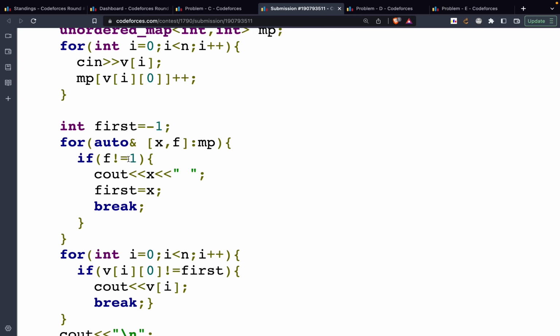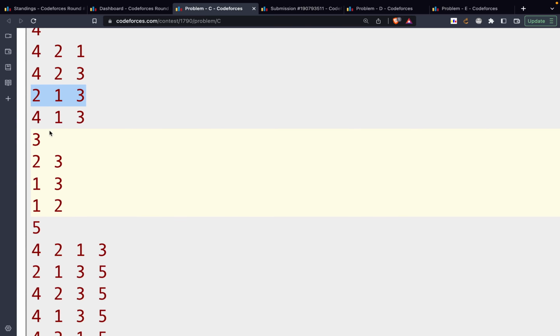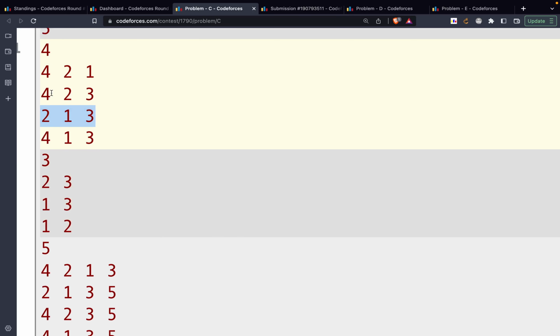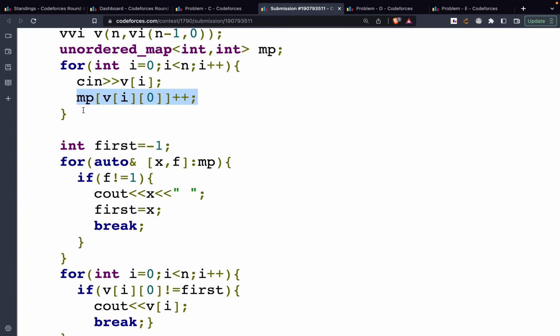Then I know that if its frequency is greater than 1, in our case we saw that for the first element its frequency would actually be n minus 1, and in one case its frequency would be 1 itself. So the digit which has a frequency n minus 1 at index 1 would definitely be the first digit of our permutation. So that's what I'm checking over here.